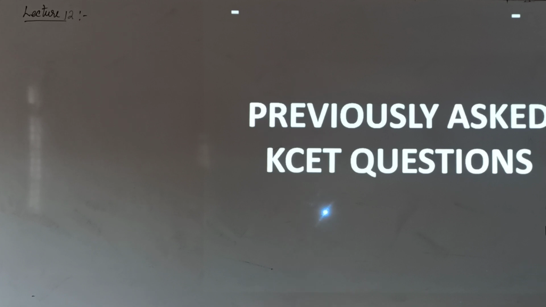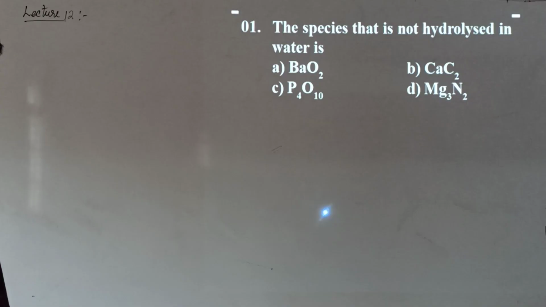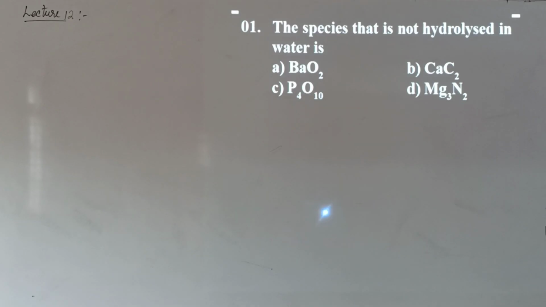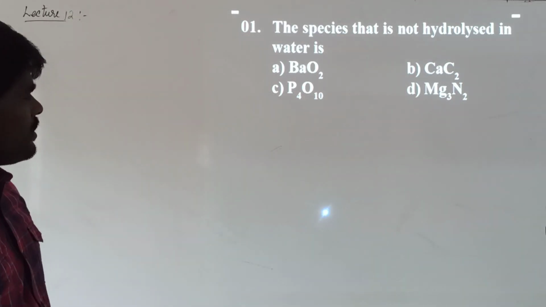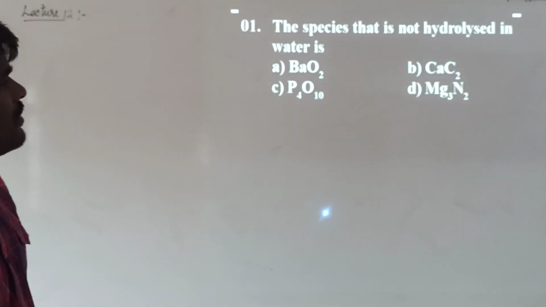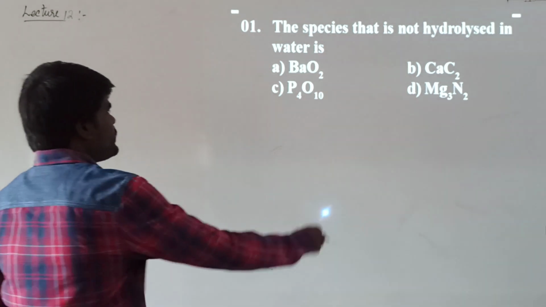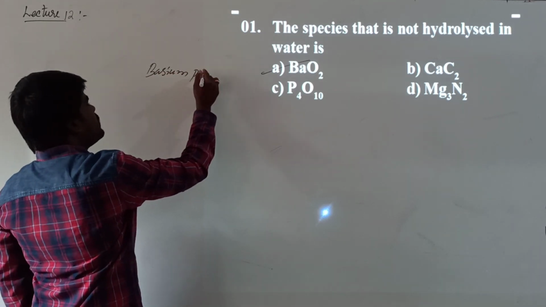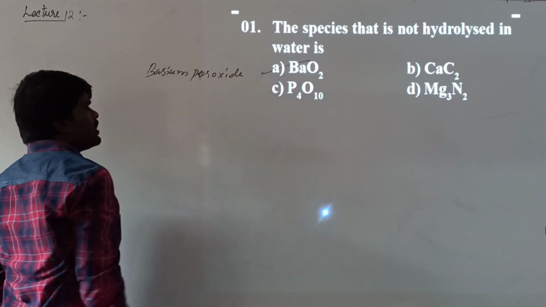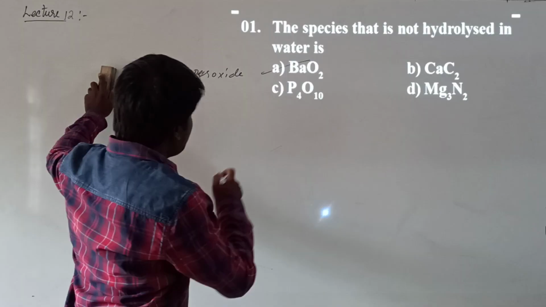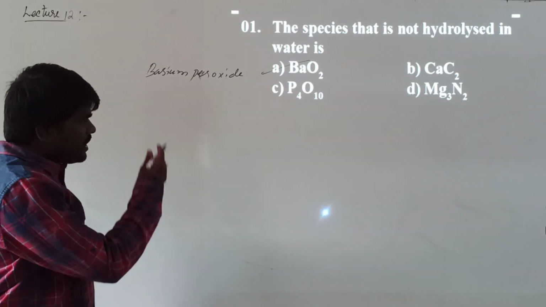This makes the completion of the exemplar, and let us see the previously asked questions. The species that is not hydrolyzed in water. See, barium peroxide, calcium carbide, tetraphosphorus decaoxide, also called phosphorus pentoxide, magnesium nitrate. This particular barium peroxide, what is this? Barium peroxide cannot undergo hydrolysis because it is insoluble, it cannot react with water. But it can react with mineral acids.